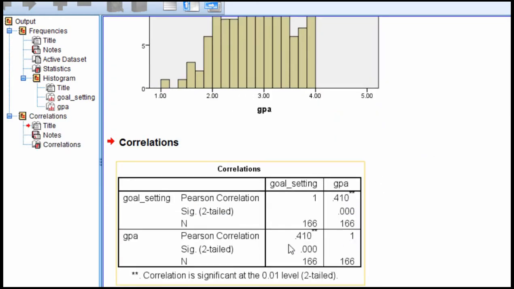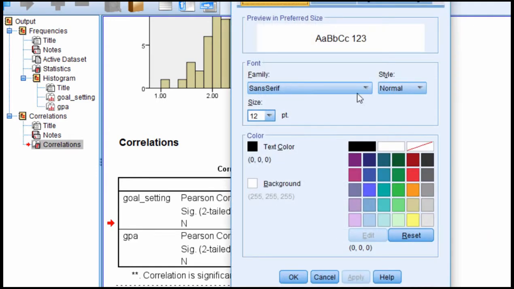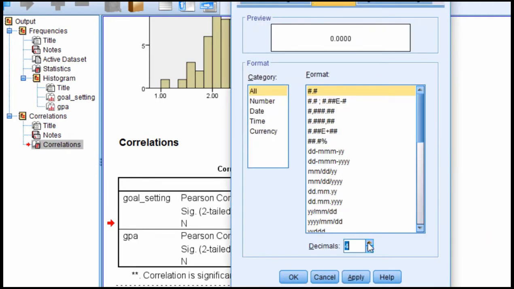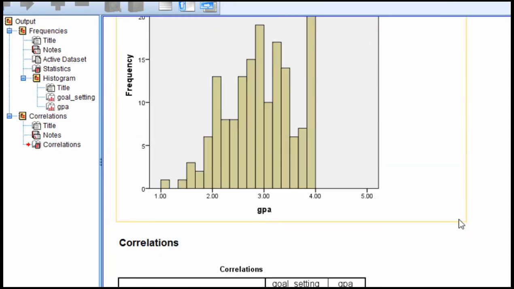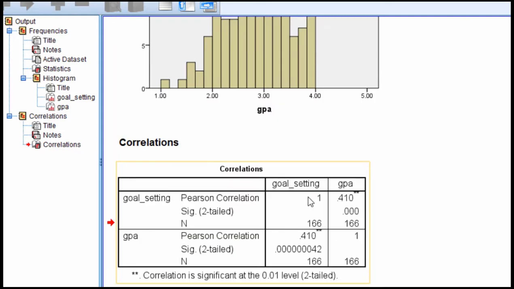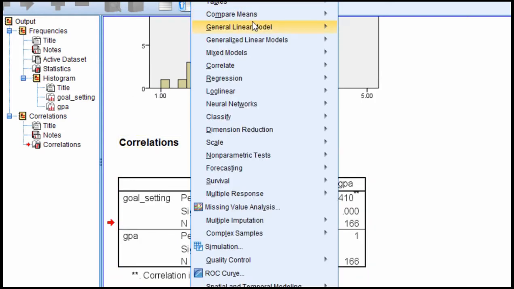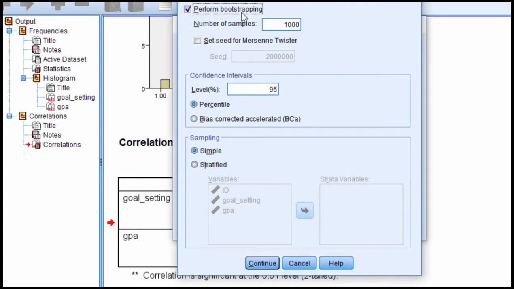And here's the correlation of 0.41, and it's p less than 0.001. And I'm going to get these p-values out because I'm going to compare it with the bootstrapping, which I'm going to use in this case because I'm a little uncomfortable with the possibility that there's an outlier, and that although this is not very substantially skewed, I'm just going to confirm my result with the bootstrapping. So click on Analyze, Correlate and Bivariate, and Bootstrap 1000, and I'm going to click on Bias Corrected.